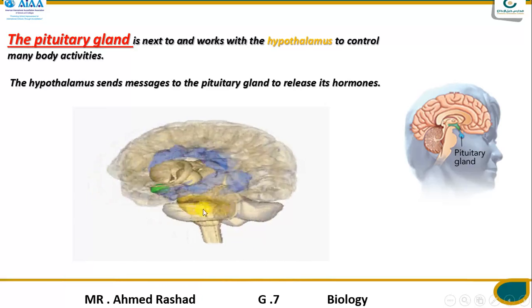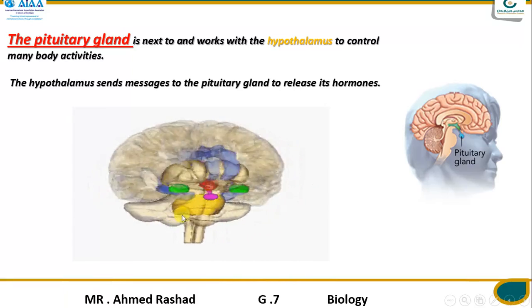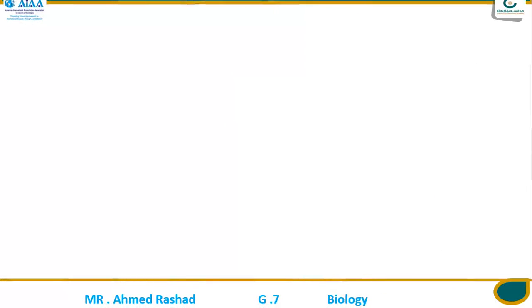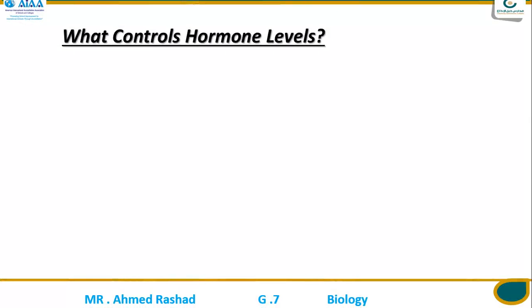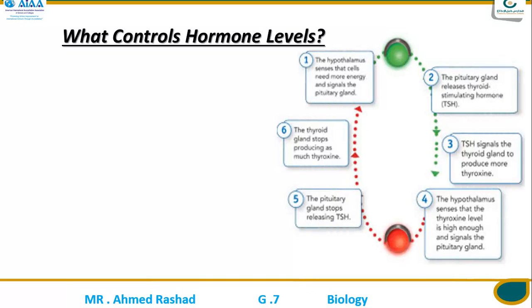Now you can go to the last point in our lesson today: what controls hormone levels, how I can control the hormone level, or when is the specific time to stop getting more hormones in your glands. You can watch this diagram in your book, and it's talking about how the hypothalamus and pituitary glands start and stop getting these hormones.